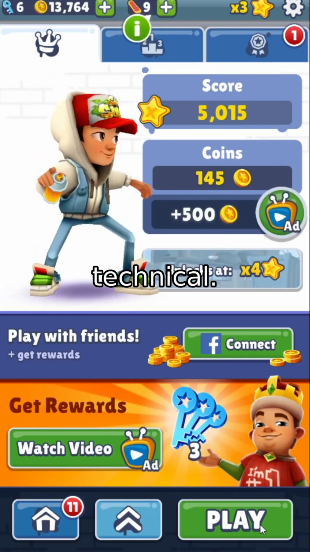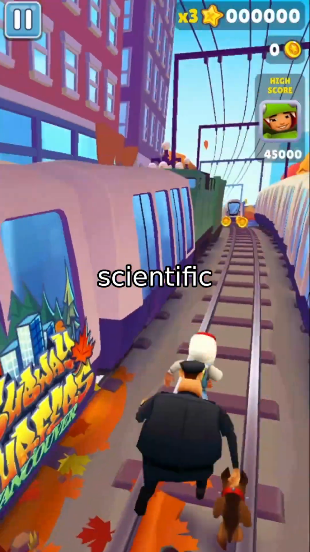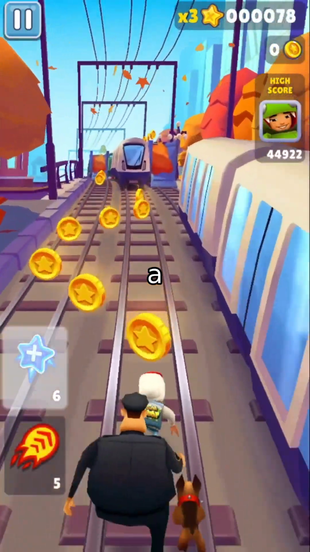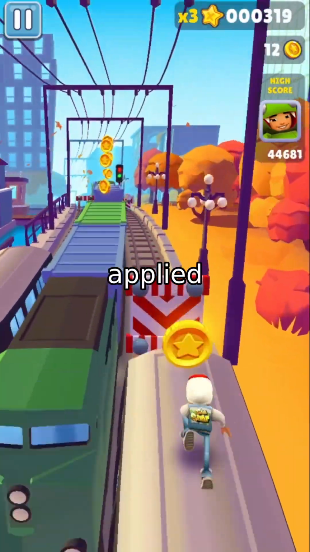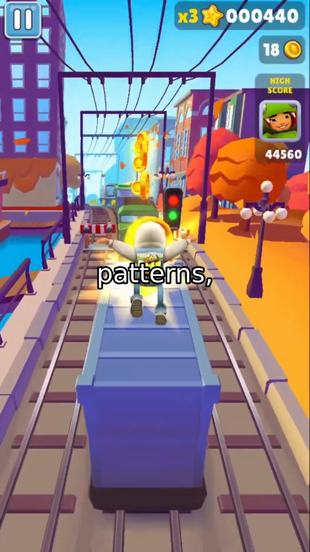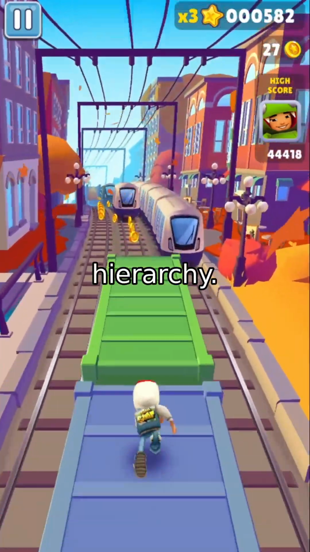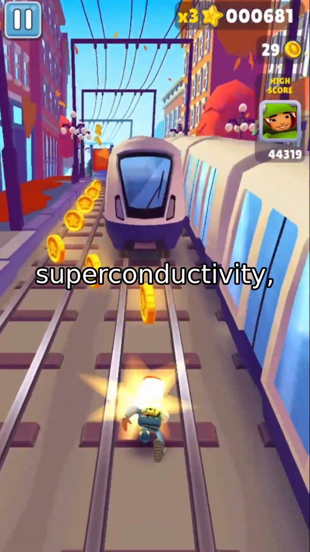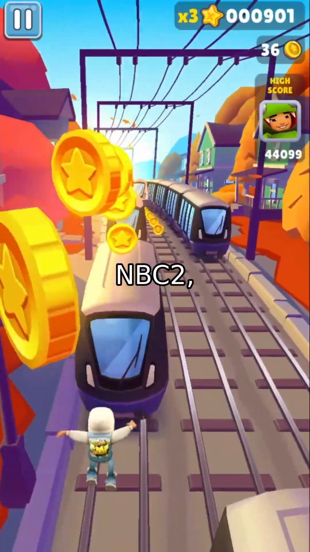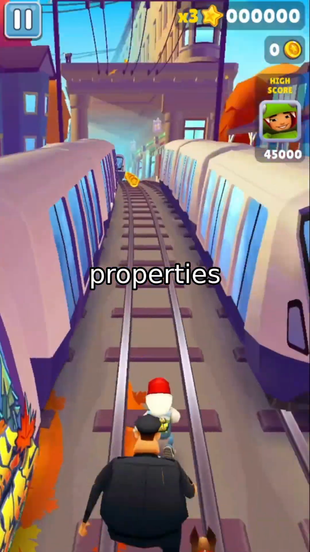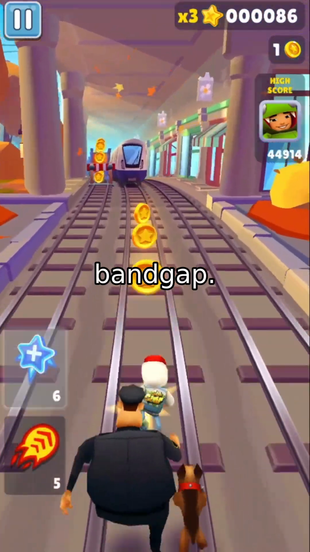Let's get technical. The team converted thousands of scientific papers into a TF-IDF matrix, a digital fingerprint highlighting the most important words and phrases. Then they applied HNMFk to uncover hidden patterns, grouping similar topics into a hierarchy. For example, the top level might be superconductivity, while the second level could include materials like MoS2 or NBC2, and the third level might specify properties like electron mobility or band gap.